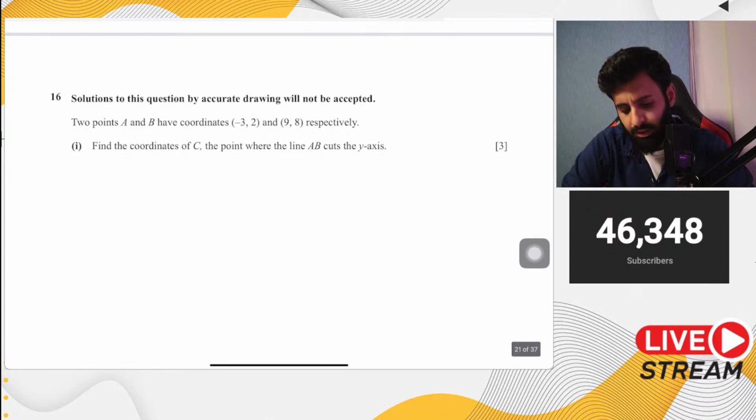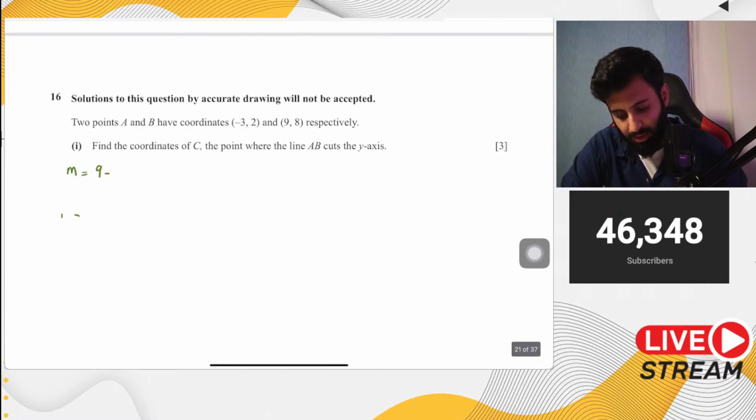Okay. So this question says solutions to this question by accurate drawing will not be accepted. All right. 2 points A and B have coordinates so and so. Find the coordinates of C, the point where line AB cuts the y-axis. Okay, so first things first, you'll have to start by finding out the equation of line AB, for which obviously you need to find out the gradient.